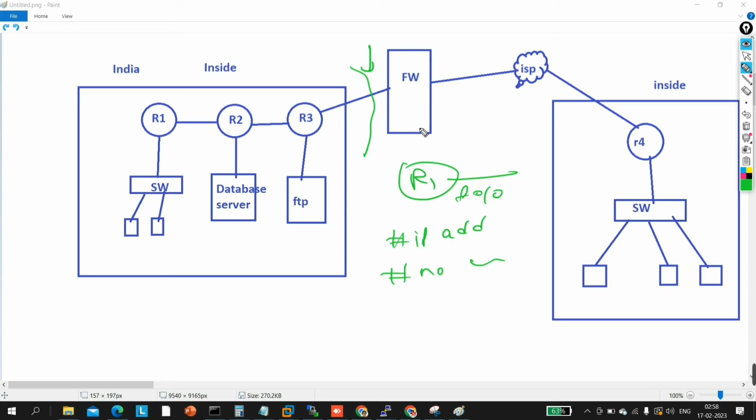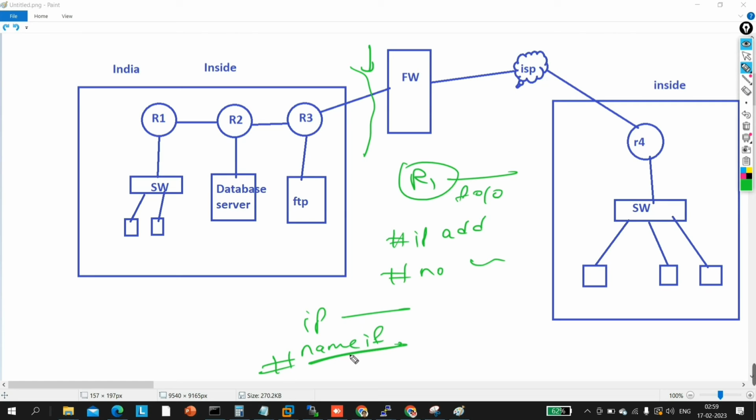Okay, no shut. But do you know how to configure firewall interfaces? On firewall interfaces, first of all you will go into interface mode, then you will configure the IP address, and then you will define nameif. Through this command we can define the trust level, right? How trusted this interface is. So here we can set the security level.